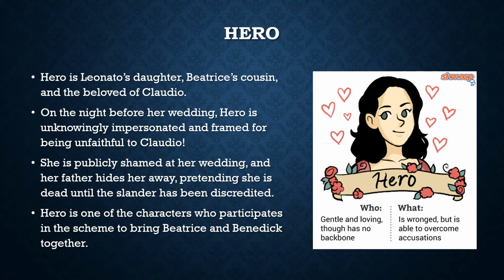So looking at Hero in particular, here's a little bit of information about Hero. Make sure we're paying close attention and reading along just as I'm speaking here. Hero is Leonato's daughter, Beatrice's cousin, and the beloved of Claudio. On the night before her wedding, Hero is unknowingly impersonated and framed for being unfaithful to Claudio. She's publicly shamed at her wedding, and her father hides her away pretending she is dead until the slander has been discredited. Hero is one of the characters who participates in the scheme to bring Beatrice and Benedict together.